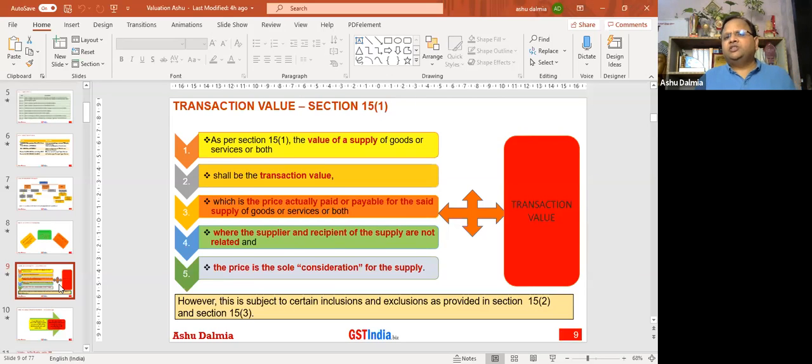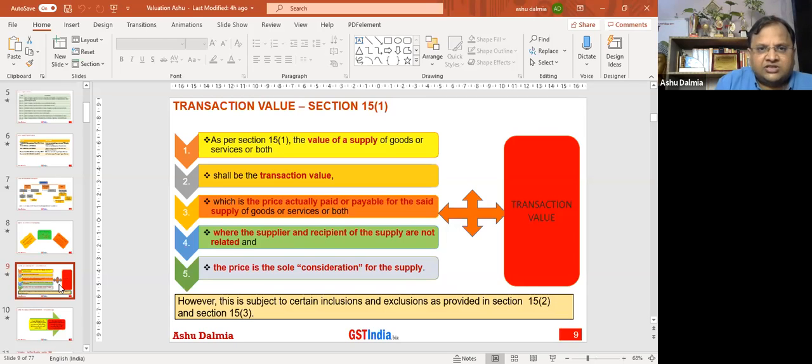the sole consideration, that means no other transaction is undertaken for that purpose, I'm not charging separately in kind or money other than what is reflected in the invoice, then the value reflected in the invoice, which is the transaction value, will become the valuation as per section 15 subsection 1. So what are the underlying factors for section 15.1? Number 1, the supplier and recipient are not related. Number 2, price is the sole consideration. If these 2 factors are there, we are not required to go to any rule except for specified services.